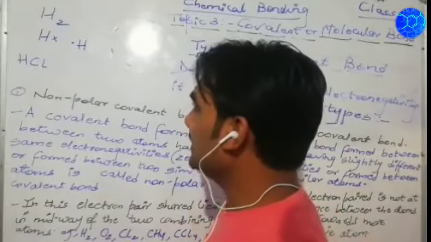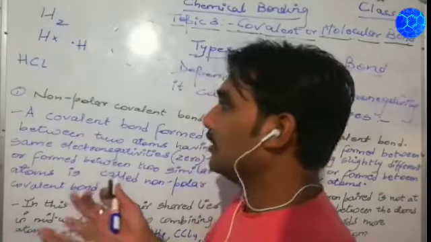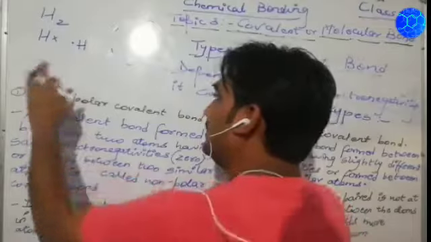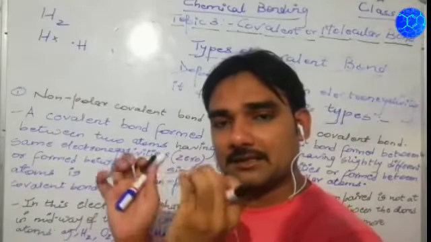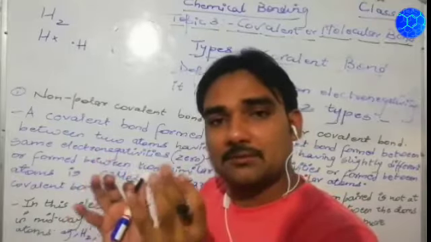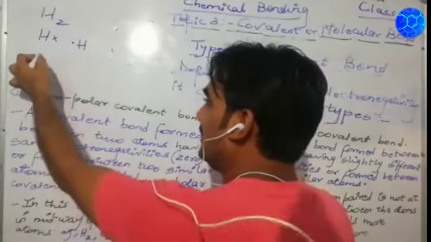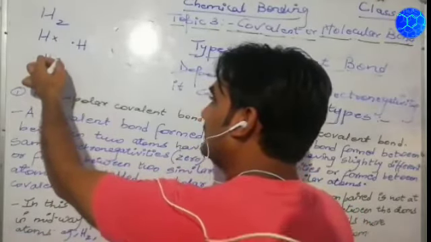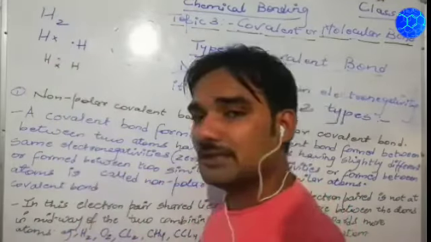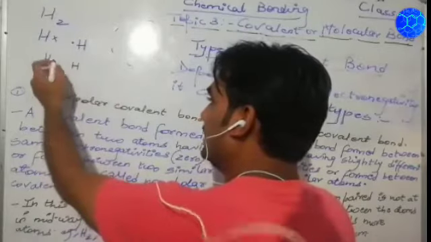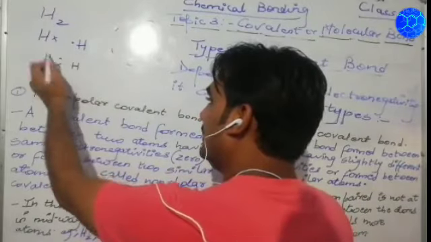We are talking about covalent bonds, and from the beginning we have studied that the combining atoms mutually share the electrons. So both the hydrogen atoms will mutually share the electrons.